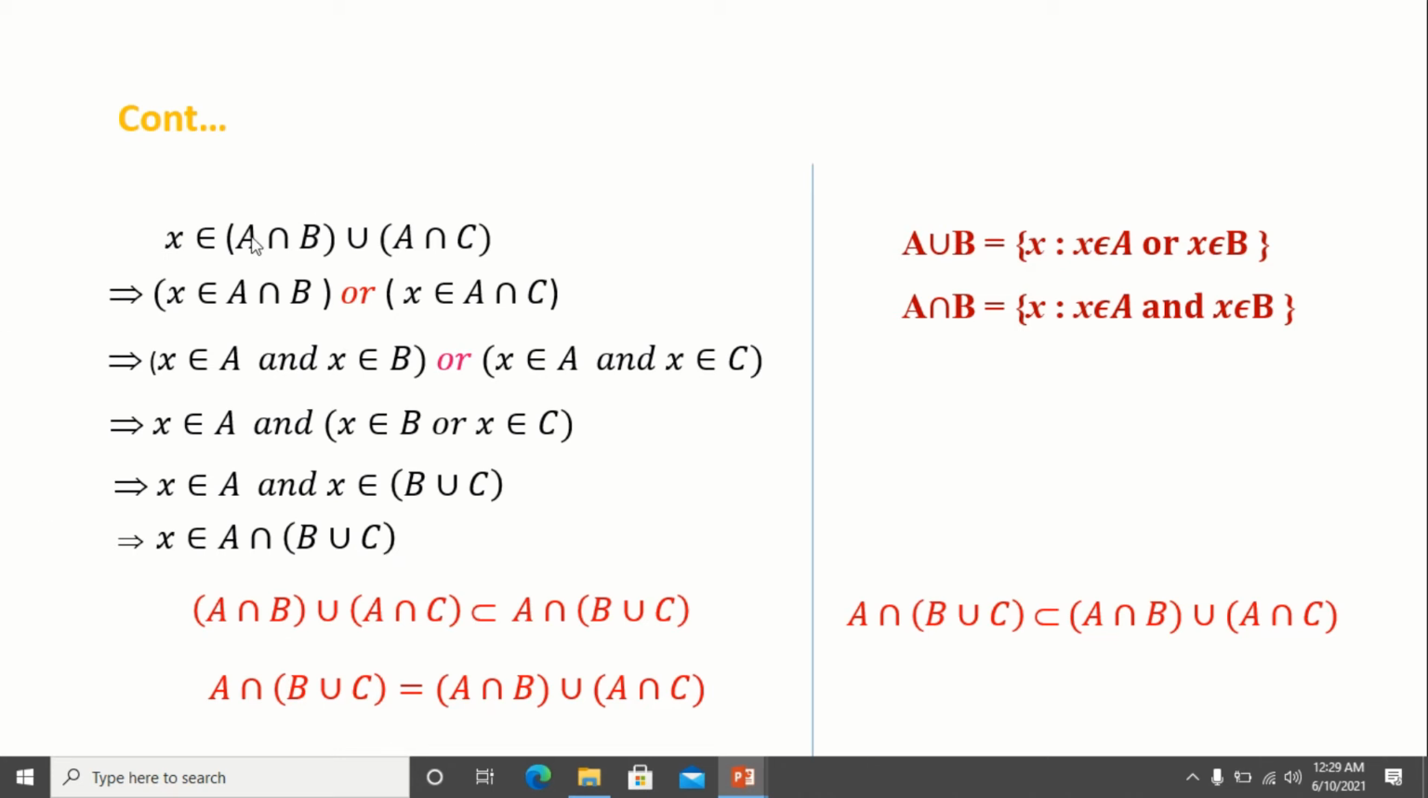First we considered X is an element of (A intersection B) union (A intersection C), and now we arrived at X is also an element of A intersection (B union C). So now we can say (A intersection B) union (A intersection C) is a subset of A intersection (B union C). Already we have proved the other inclusion. So from these two conditions we can say A intersection (B union C) is equal to (A intersection B) union (A intersection C).